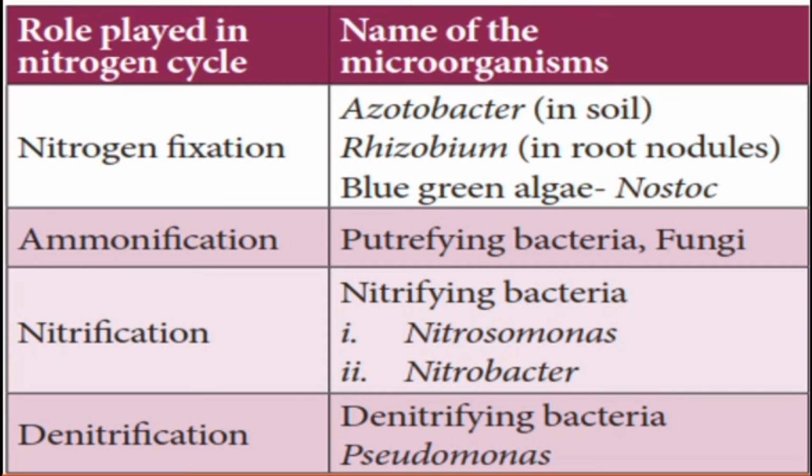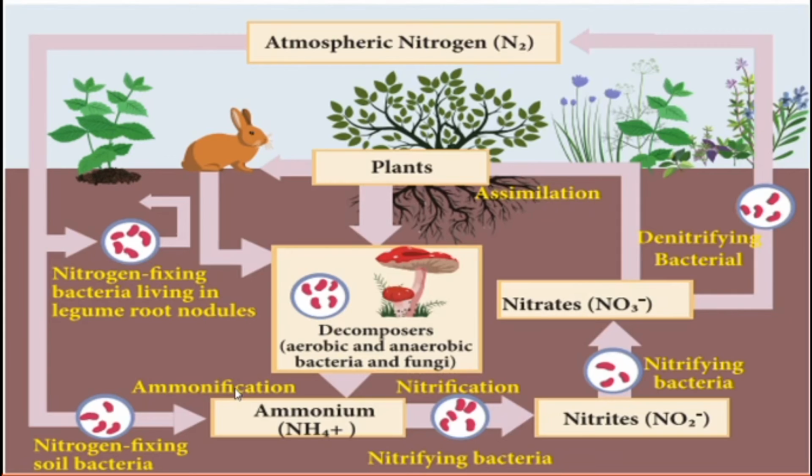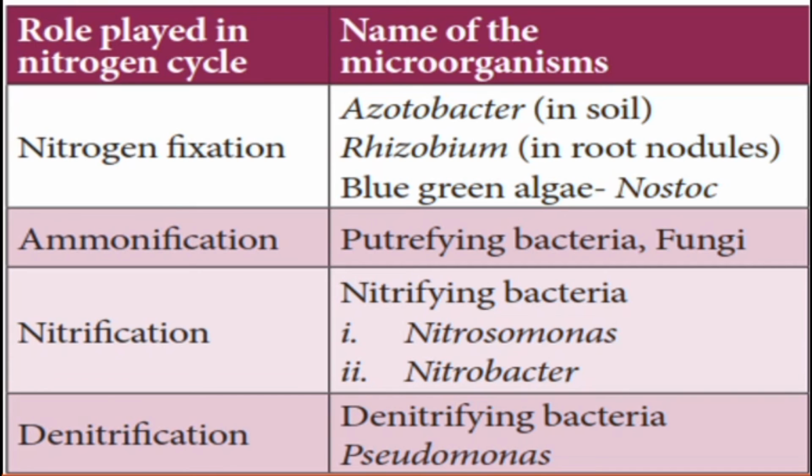What are the bacteria involved in the nitrogen cycle? Nitrogen fixation, ammonification, nitrification, denitrification, assimilation. For nitrogen fixation, Acetobacter in soil helps convert atmospheric nitrogen into available nitrogen for plants.